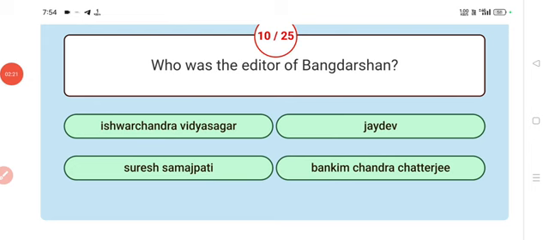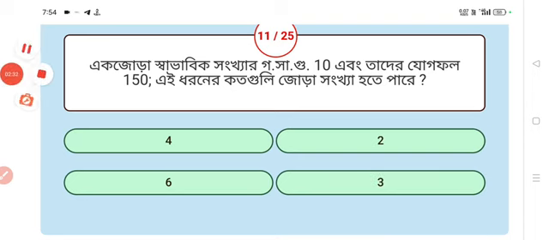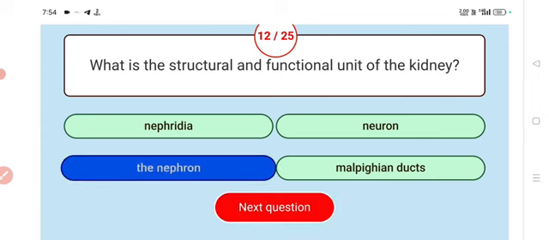Who was the editor of Bangadarshan? Bankim Chandra Chatterjee. Bankim Chandra Chatterjee was the editor of Bangadarshan. Next. What is the structural and functional unit of kidney? Answer: nephron. Nephron is the structural and functional unit of the kidney.